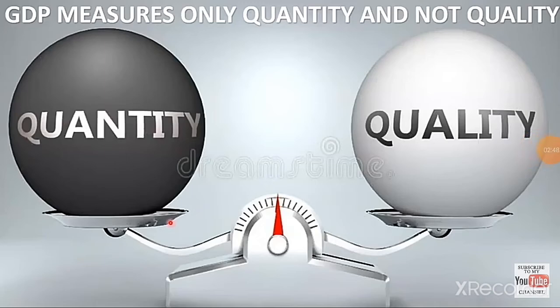Next, GDP measures only quantity but not quality. The improvement in quality of goods is very important, but it is not captured by the GDP. Only the quantity measures are included in the GDP.